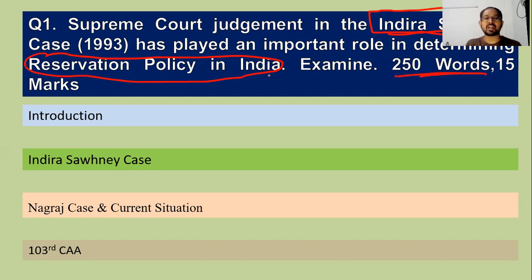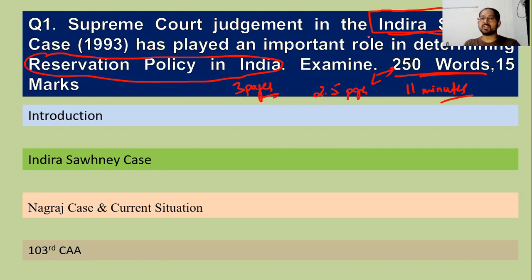First, you need to adhere to 250 words. For any 15 marker question, UPSC gives you 3 pages to write. If you write around 2.5 pages, that is around 250 words. So try to adhere to the word limit because you need to take care of the time also. For any 15 marker, you get almost 11 minutes to write. For basic answer writing steps, you can also view my previous video. I'll be sharing the link in the description box.